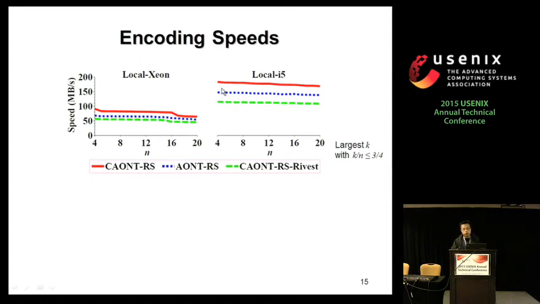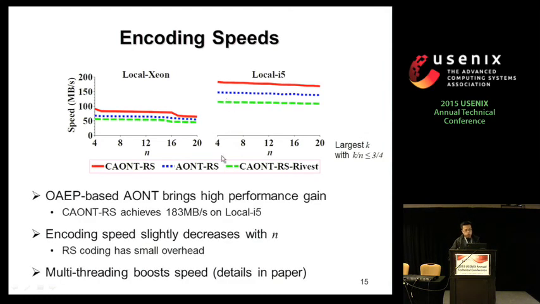It's mainly because we use the OAEP all-or-nothing transform, so we use one large encryption instead of small encryptions on small words. In any case, we can achieve 183 megabytes per second on a local i5 testbed. We also observe that this encoding speed slightly decreases with n, mainly because the RS coding has more overhead compared to the all-or-nothing transform. And here we use multithreading, and we show that multithreading can boost the speed, and you can refer to the details in the paper.